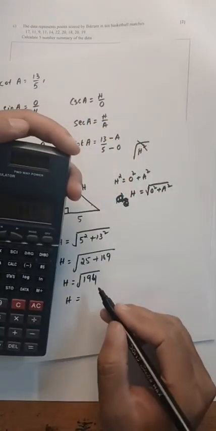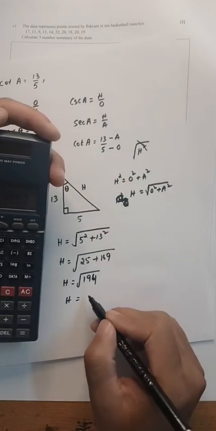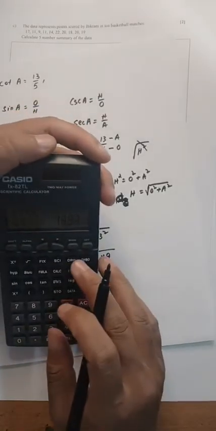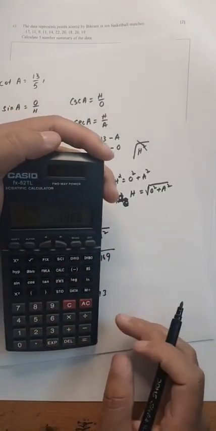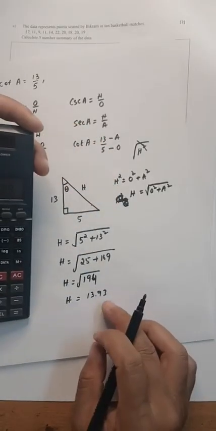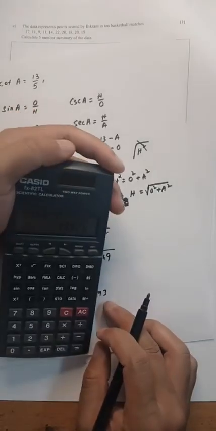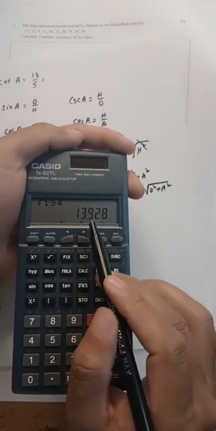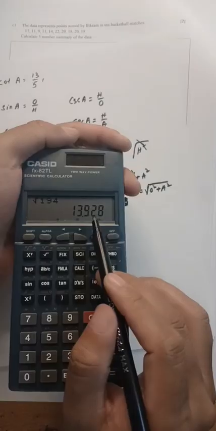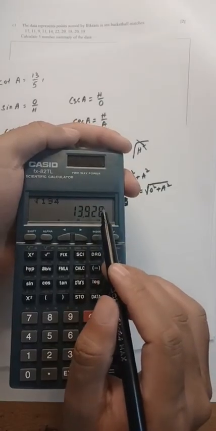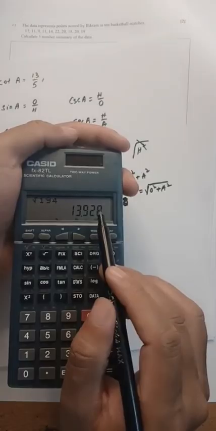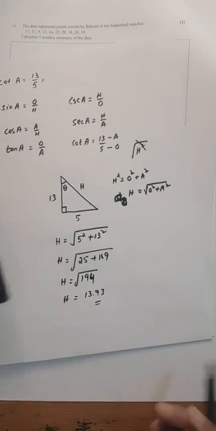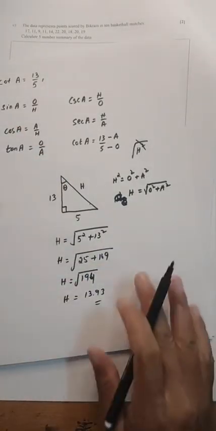13.93. Let me fix it at 2 decimal points. 13.93, the third digit 9 to 8, instead round off to 2 decimal places. 8 is greater than 5, so it becomes 13.93.